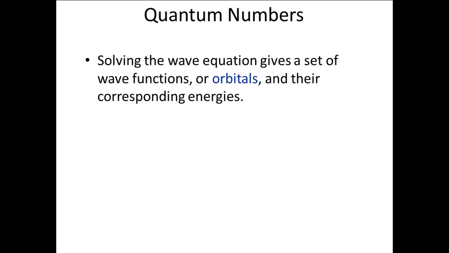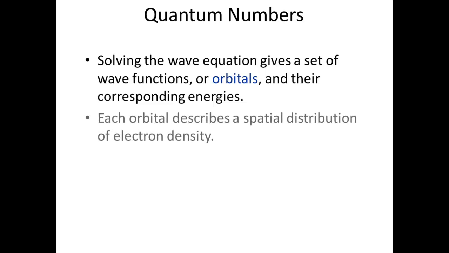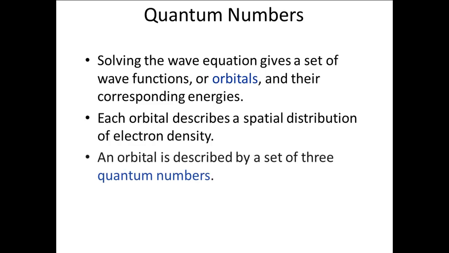The mathematics of solving Schrödinger's equation gives rise to a set of wave functions, mathematical functions in x, y, and z, that are the orbitals of the atom. Each orbital describes the distribution in space of the electron density when an electron occupies that orbital. Each orbital is described by a set of 3 numbers called quantum numbers.